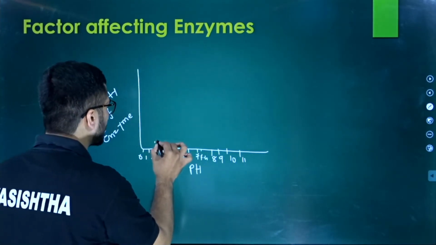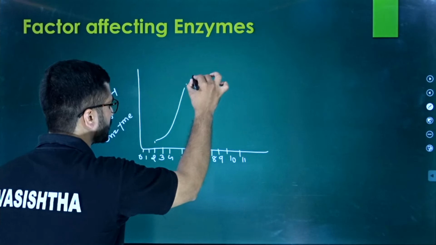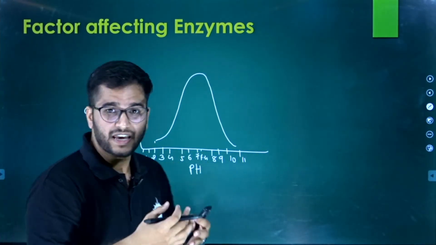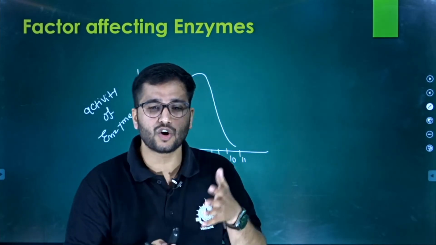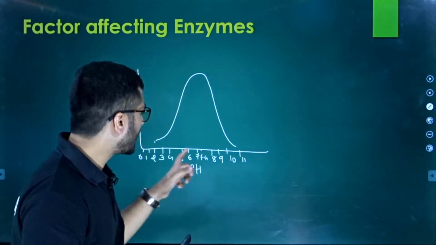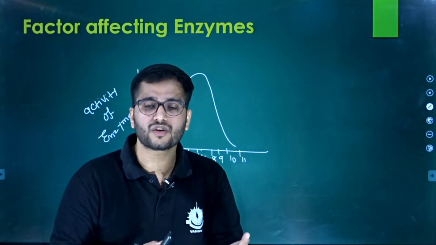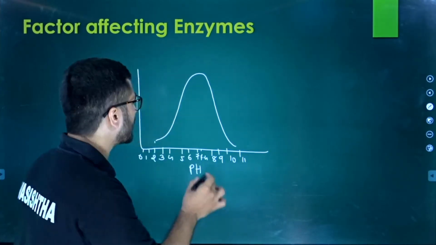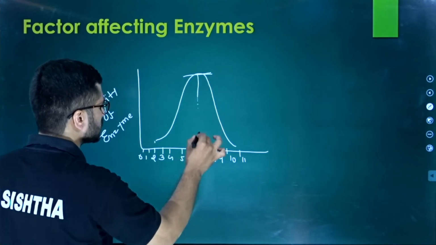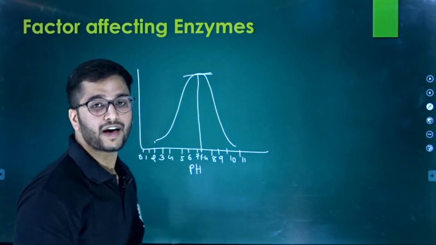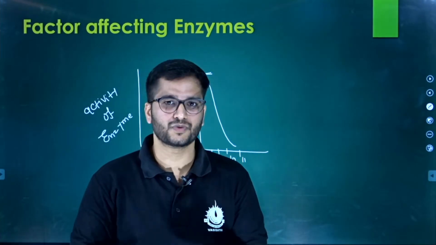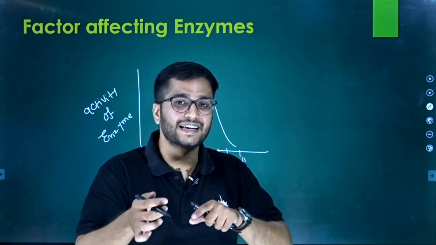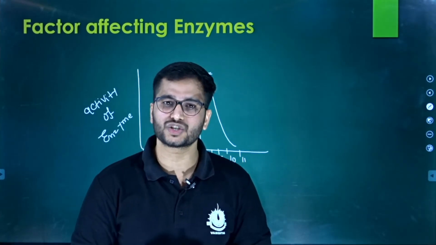So the majority of enzymes do not work at around pH 2 or below, which is very acidic, and the majority of enzymes do not work after pH 11. Here you can see the pH where the enzyme does its maximum work. That pH is known as the optimal pH, like the optimal temperature.